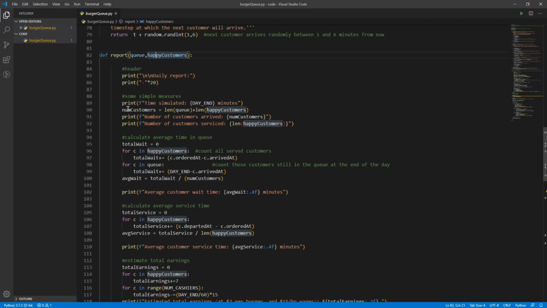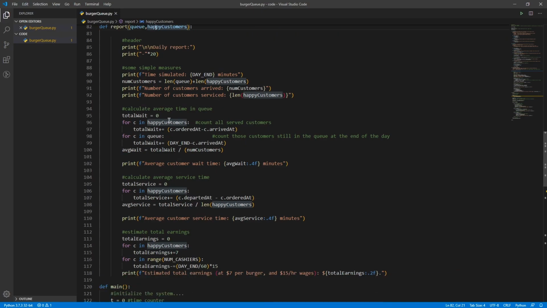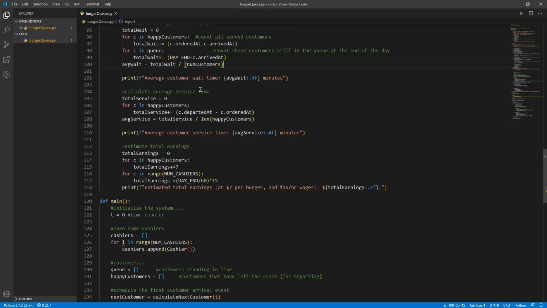Right. And then we have some report information: the daily report, the amount of time simulated, the number of customers arrived and serviced. Calculate the average wait time, so I have to figure out how many people are in that queue, and sum up the wait for everybody in the queue divided by the total number of customers. Calculate the average service time, so for all the people that made it through the queue to the counter and actually got service, we'll figure out how many of those and what was the total service time there. And then calculate our earnings.